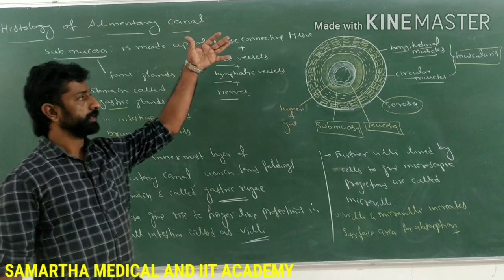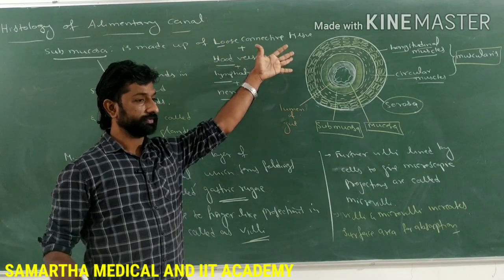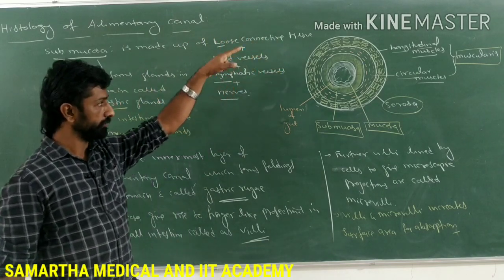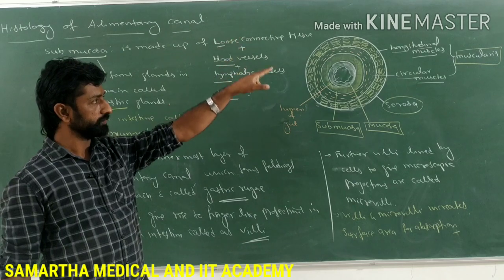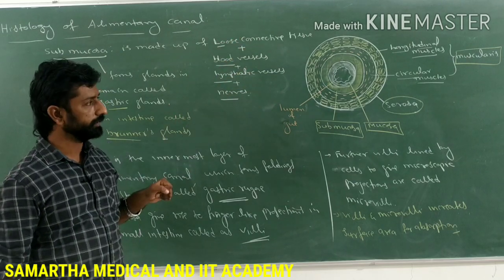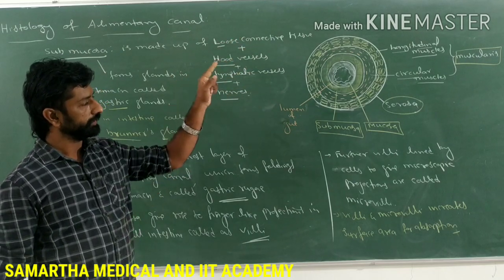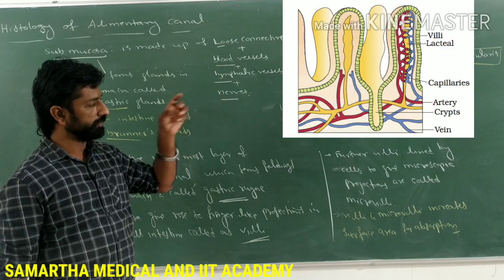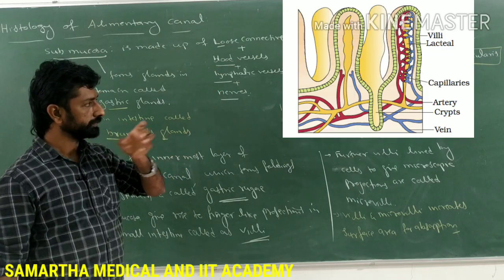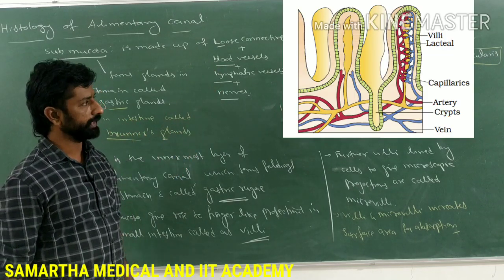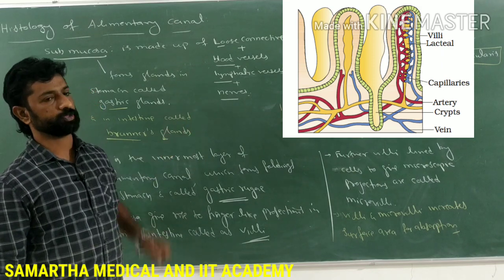So in this diagram you can see the presence of finger-like projections, what they are called as villi, right? And they give rise to the formation of microvilli also. So that gives a brush-bordered appearance.